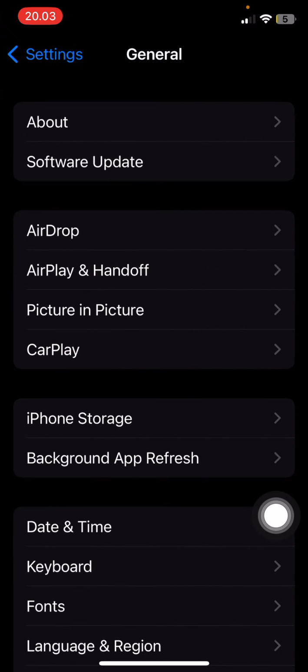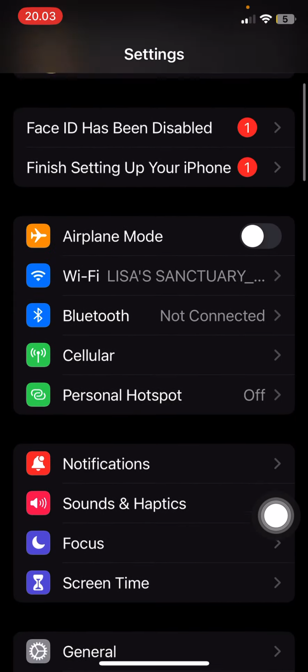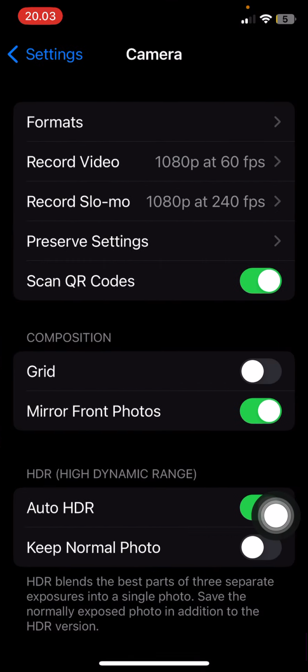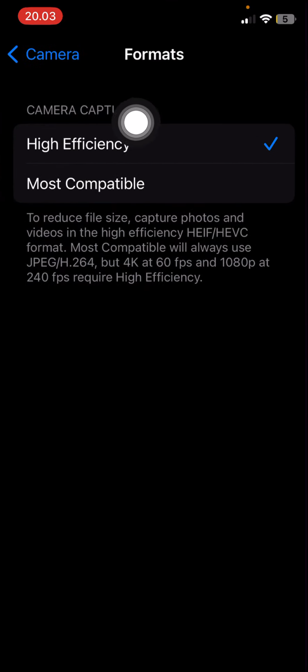Also, I forgot to tell you one last thing. Where is camera? You can go to camera here and you can go to format and make sure you select high efficiency to reduce file size.